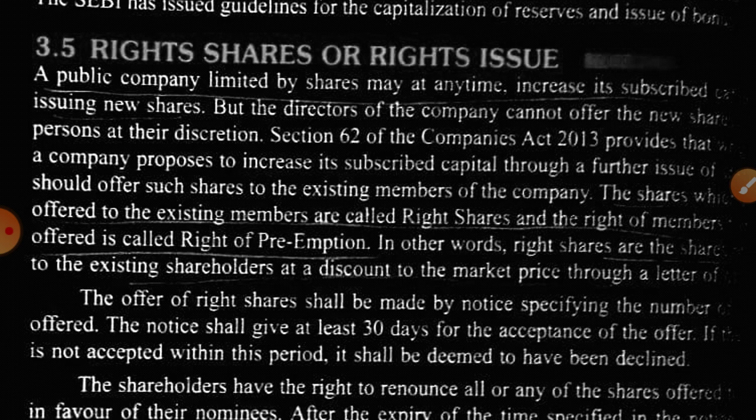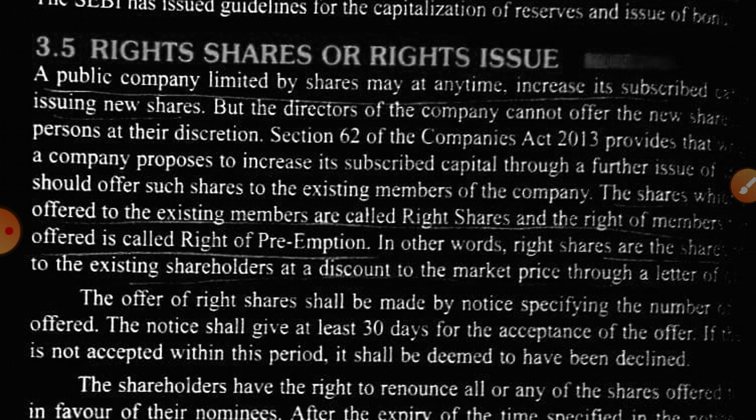For example, the company has issued shares once and all are subscribed by the shareholders. Now again the company issues shares to the general public. So before issuing them to the general public, they will give rights to the existing shareholders to purchase those shares at less than the market value. That right is termed a right issue.